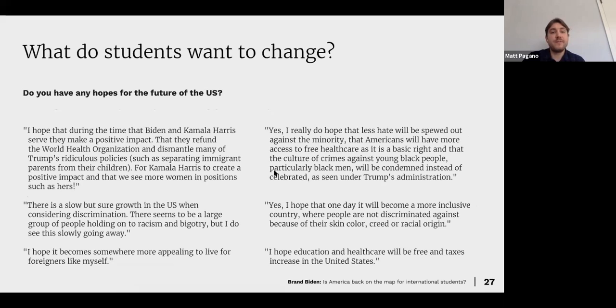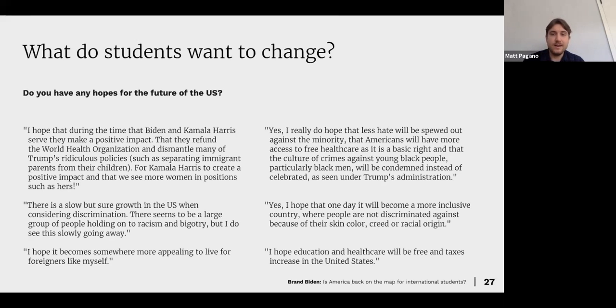And then, do you have any hopes for the future of the US? Again, hoping that during the time of Biden and Harris, they make a positive impact, that they refund the World Health Organization and dismantle many of Trump's policies. There's slow but sure growth in the US when considering discrimination, but I do see this slowly going away. I hope it becomes somewhere more appealing to live for foreigners like myself.